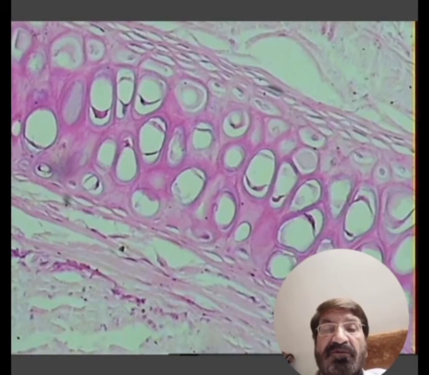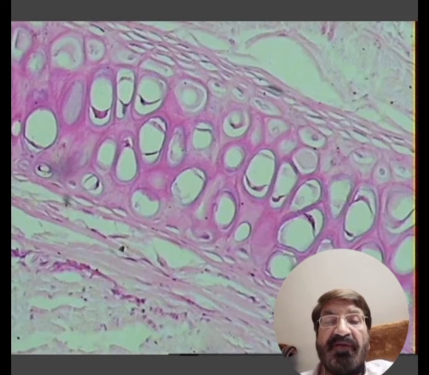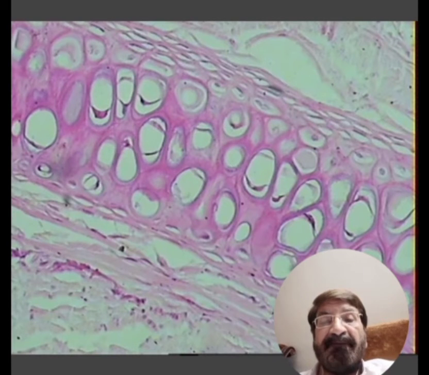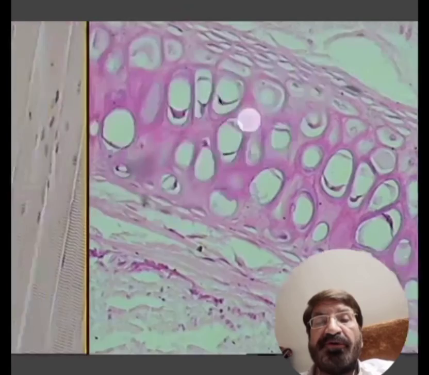This is again the cartilage. There are lacunae. You can see the cavities which have shrunken chondrocytes inside, and on both sides you can see there is perichondrium. These are the muscles. These are the skeletal muscles.